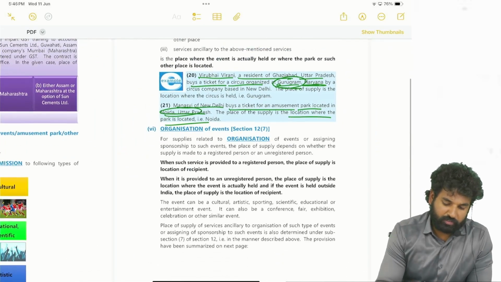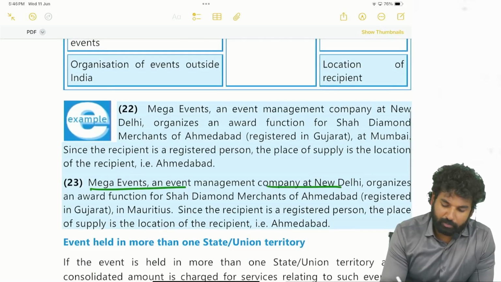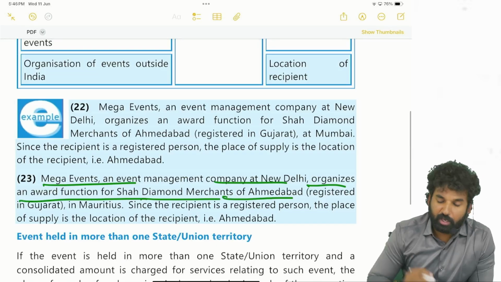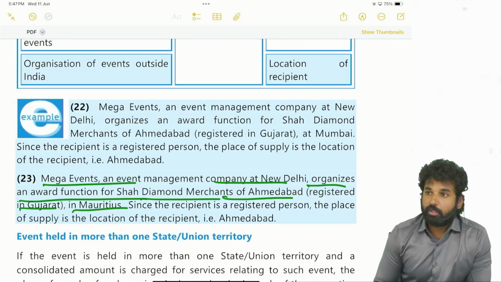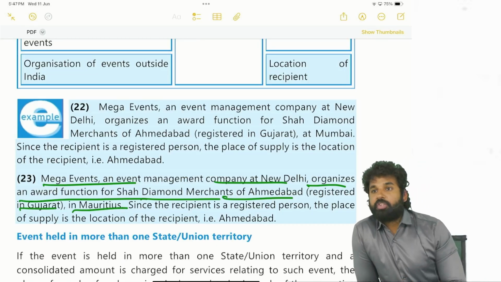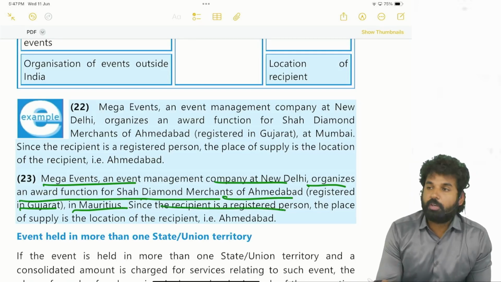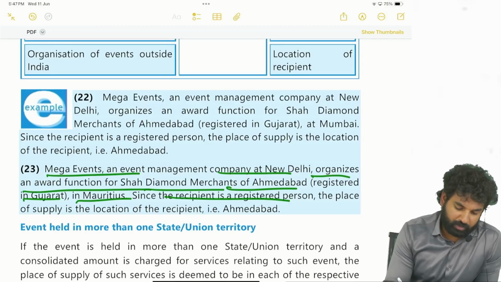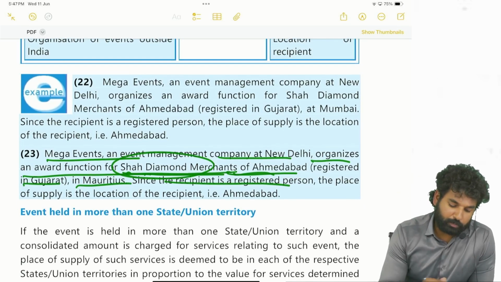Okay, organization of events. With respect to organization of events, mega events, an event management company at Delhi organizes an award function for Shah Diamond Merchants of Ahmedabad, registered in Gujarat, in Mauritius. See, they are organizing the event in Mauritius, that is outside India. Since the recipient is a registered person, the event management company is providing services to Shah Diamond Merchants of Ahmedabad, who are registered persons, then the place of supply will be the location of the recipient.